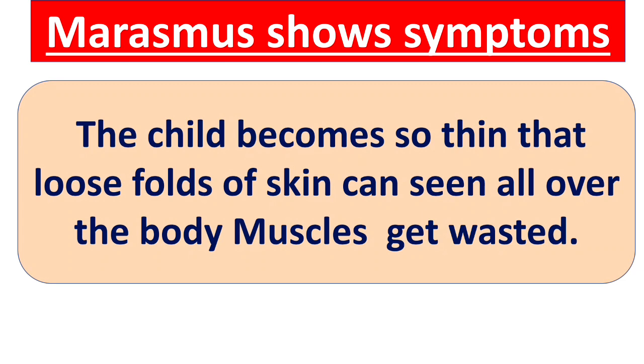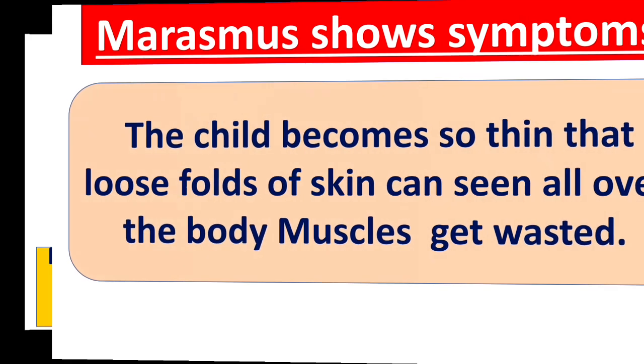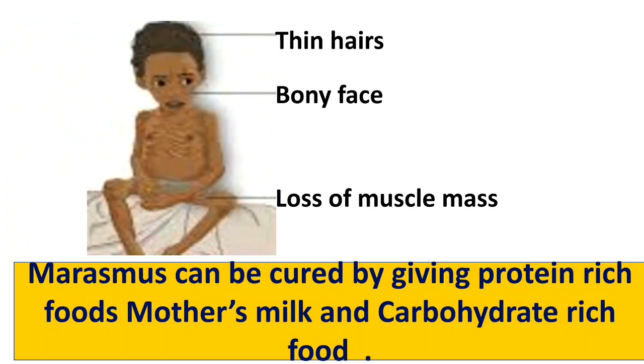That is, the growth of the body becomes very slow, and there is loss of fat from the body and excess wasting of muscles. Now you can see in the picture the body looks shriveled. Shrivel means shrink, wrinkled, and bones are visible. Can you see in the picture?